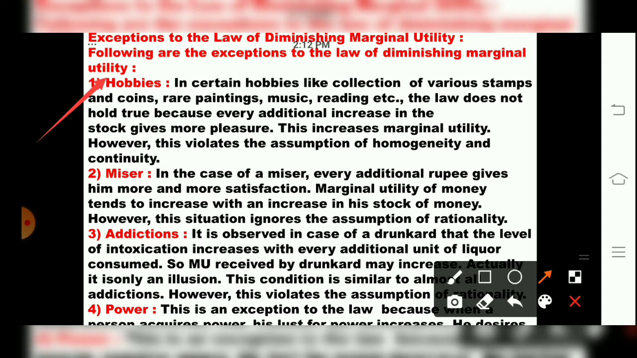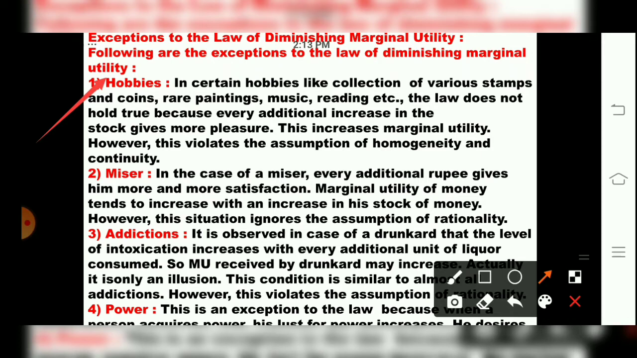So in exceptions, the first point is hobbies. Say any hobby you have, collection of stamps or various gift items. With every additional gift, you will be happy. You are not satisfied with that thing. Coins, say foreign currencies and foreign coins: you will add more and more to your stock rather than stop.